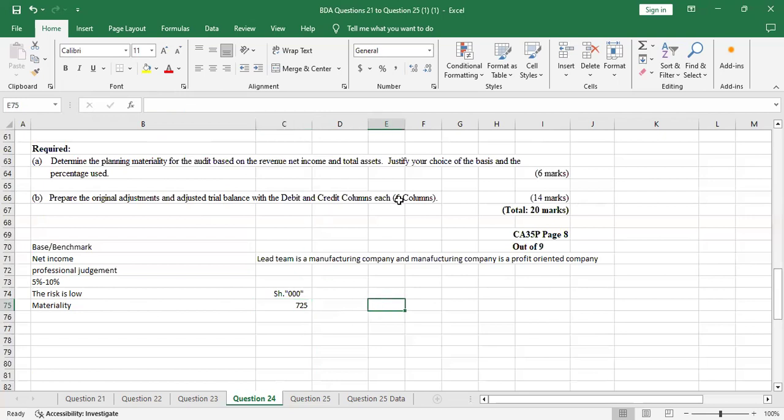So you come here and justify because they're saying justify your choice of the basis and the percentage used. The basis I've justified here, I'll get a mark there.